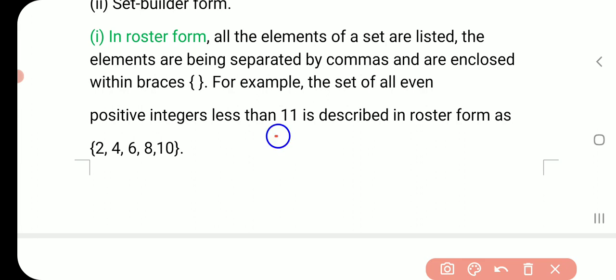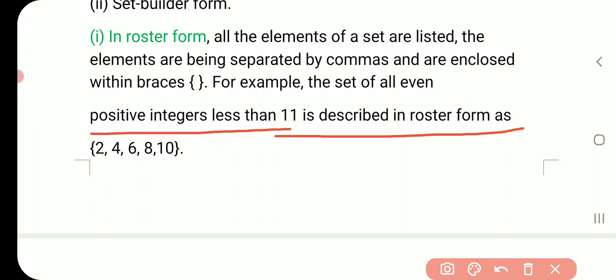For example, the set of even positive integers less than 11 is described in roster form as 2, 4, 6, 8, 10. So the collection of even positive integers less than 11 we can write in tabular form like this. And in builder form, how will we write?